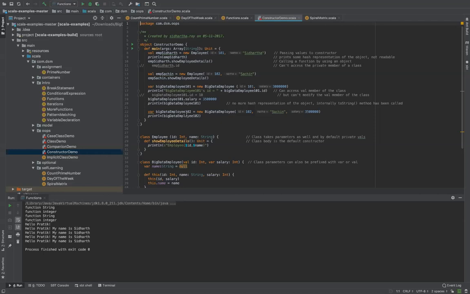That means when you instantiate that, you have to pass that information. When you call that function, you have to pass that information. That's the whole idea here.